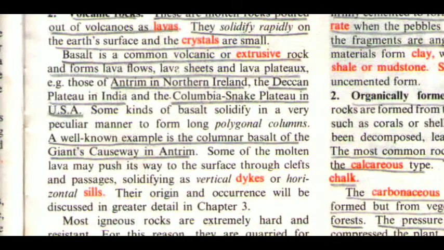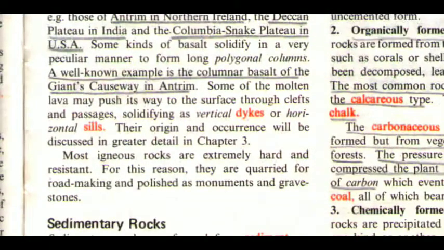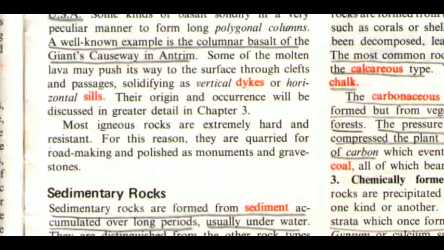Examples are those of Antrim in Northern Ireland, the Deccan Plateau in India, and the Columbia Snake Plateau in USA. Some kinds of basalt solidify in a very peculiar manner to form long polygonal columns. A well-known example is the columnar basalt of the Giant's Causeway in Antrim. Some of the molten lava may push its way to the surface through clefts and passages, solidifying as vertical dikes or horizontal sills. Their origin and occurrence will be discussed in greater detail in Chapter 3.